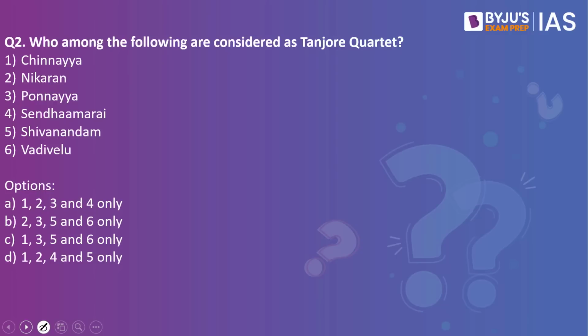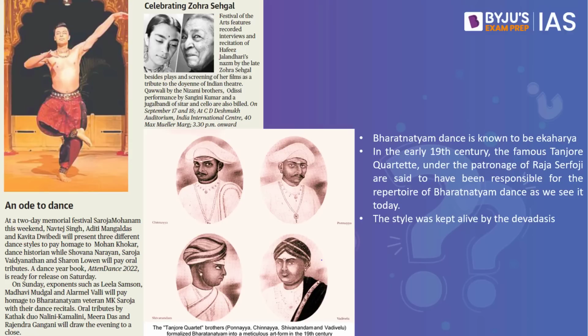Who among the following are considered as Tanjavur Quartet? Chinnaya, Nikaran, Ponnaya, Sendumarai, Shivanandam, Vadivelu. The answer to this is 1, 3, 5 and 6 only. Why have we taken this practice question? Because this article in The Hindu makes a reference to Bharatanatyam.